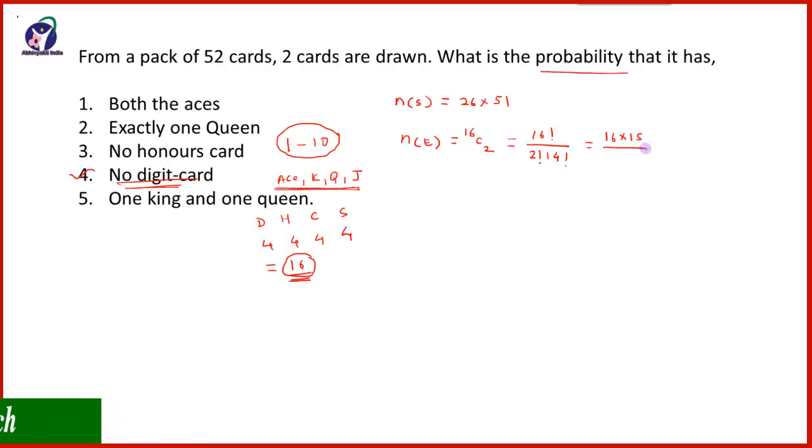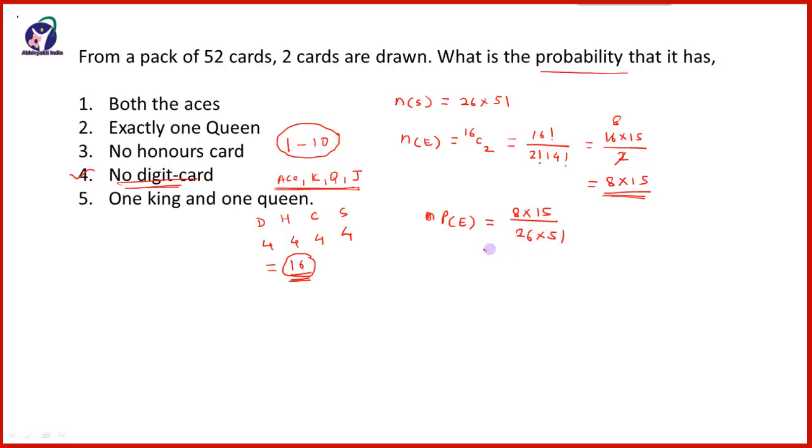so what we will get, 16 into 15 upon 2 factorial is 2. So 2 8s are 16, and which is equal to 8 multiplied by 15. So the favorable outcomes are 8 multiplied by 15, and therefore the required probability is equal to favorable outcome, that is 8 into 15 divided by total outcome, that is 26 into 51.